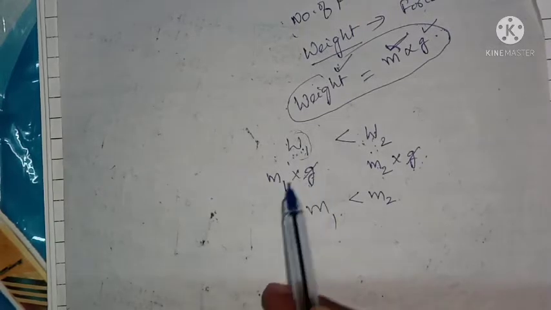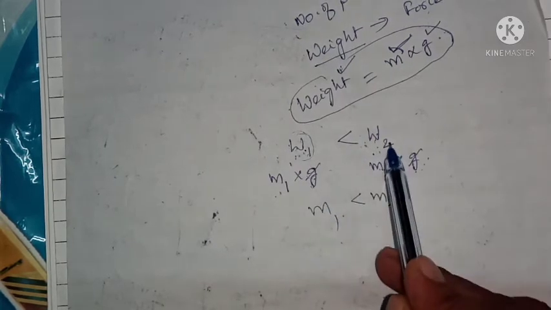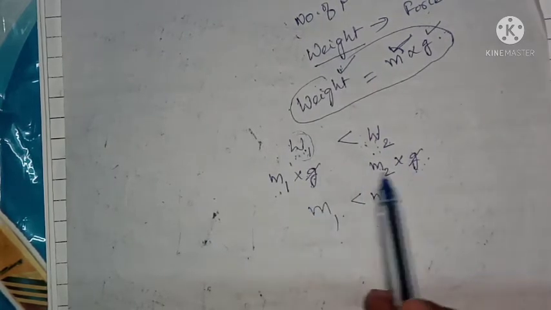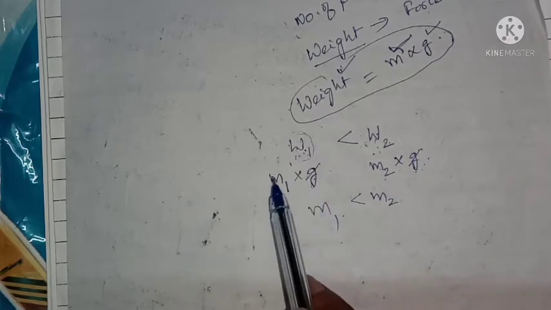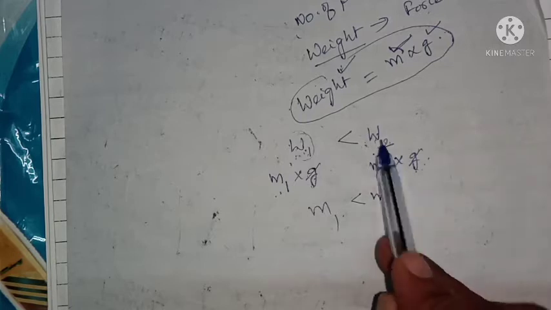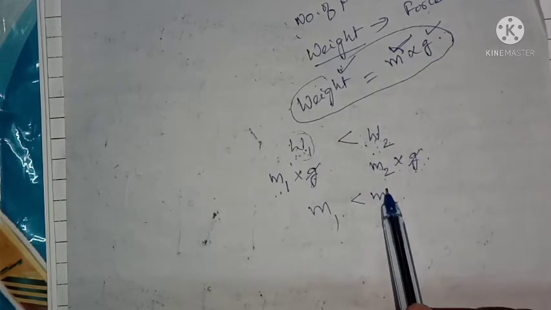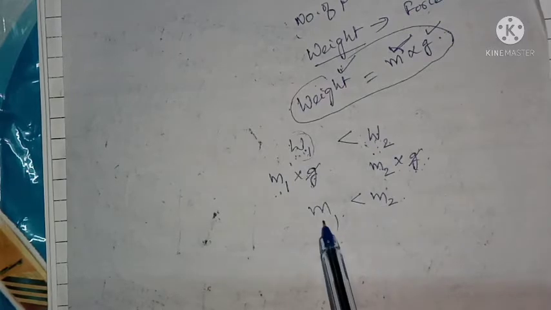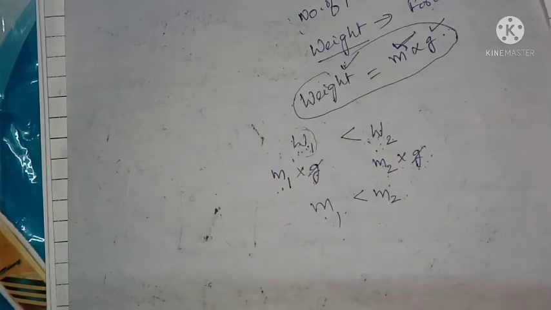So W1 is equal to M1 into g, W2 is equal to M2 into g. Both have the same acceleration due to gravity, so they get cancelled. By this we come to know that the second body, which has higher weight, has a mass greater than the mass of the first body. So in this way we can compare.